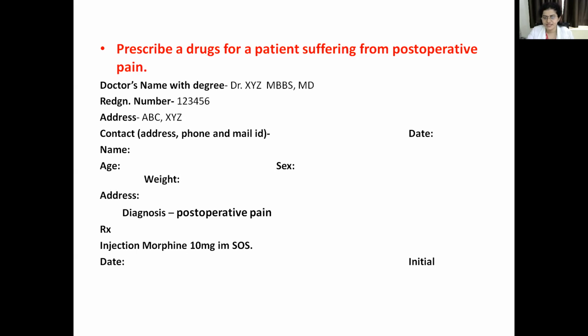So what pains get relieved? Only deep-seated, continuous, visceral pain. So the treatment is injection morphine 10 milligrams IM SOS. Injection morphine 10 milligrams intramuscularly, you have to give SOS. Morphine is the main prototype in the opioid group, which we mostly give for treating post-operative pain, 10 milligrams IM SOS.